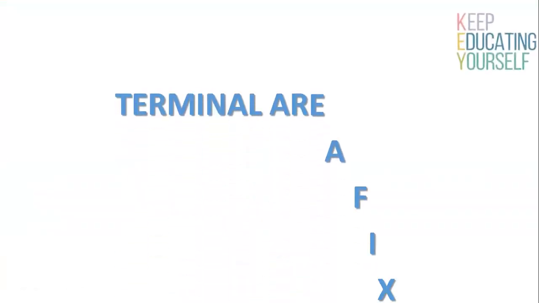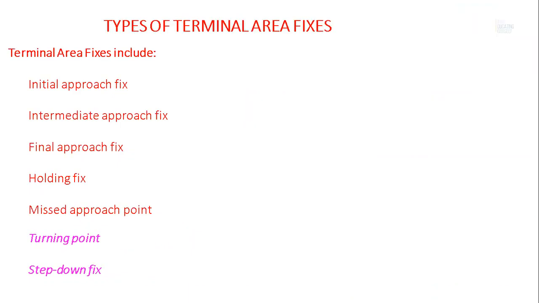Today, we will be going to discuss terminal area fixes. Types of terminal area fixes: initial approach fix, intermediate approach fix, final approach fix, holding fix, missed approach point, turning point, and step down fix.